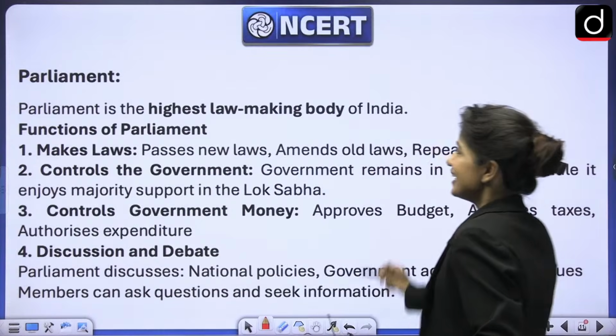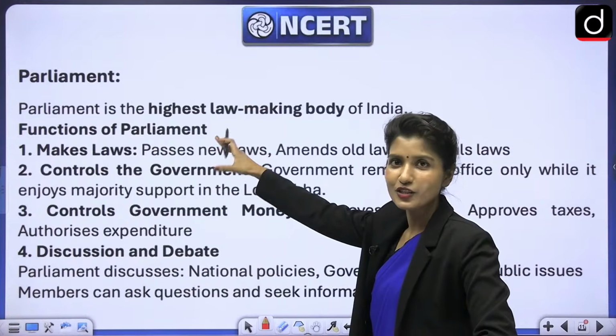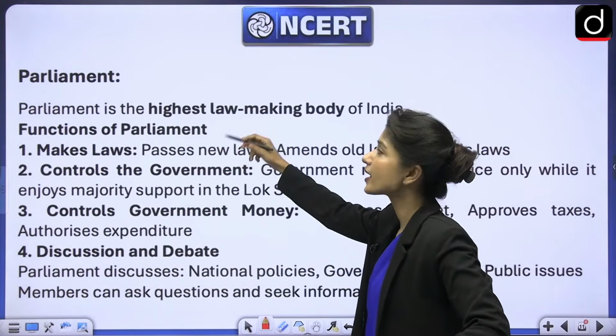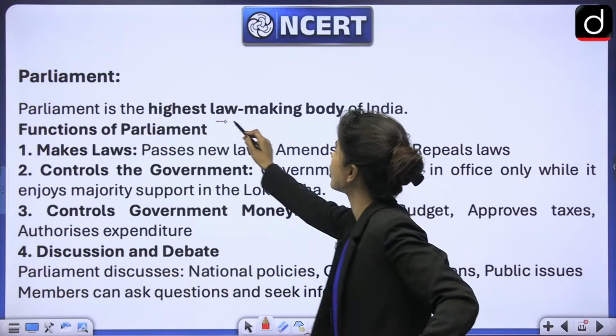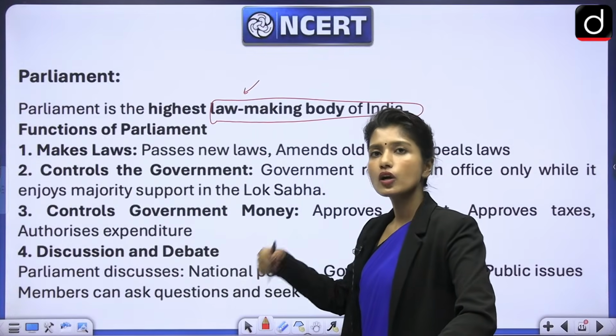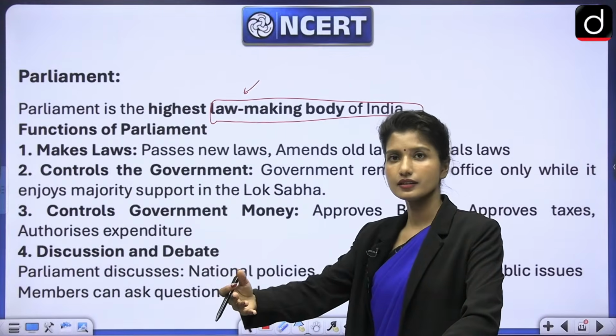All right. Next is Parliament. So let's get started now. This is the first organ. We have just started with the first organ, and we have to finish this chapter in another half an hour. Parliament is the highest law-making body of India. This is directly related to people. How? Because in Parliament, especially in Lok Sabha, people elect the representatives.